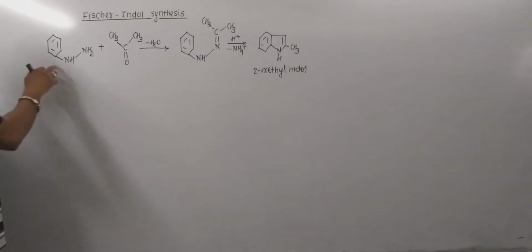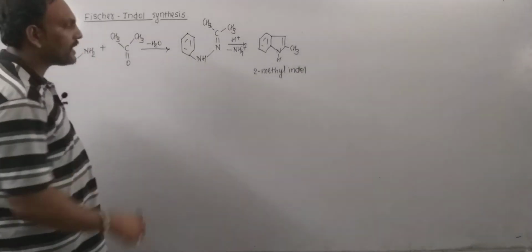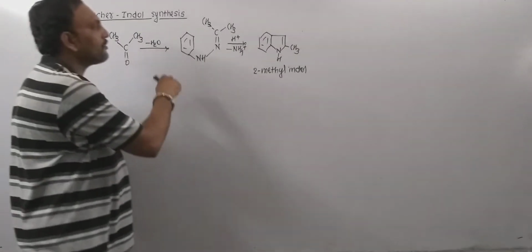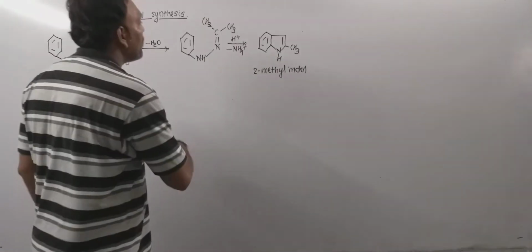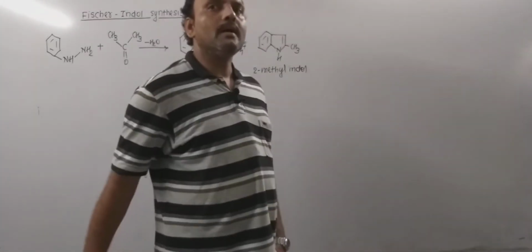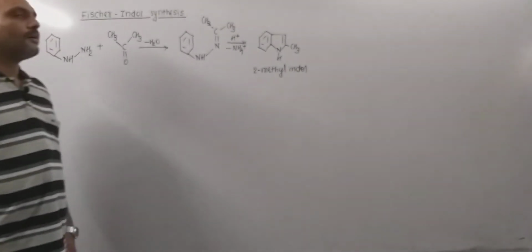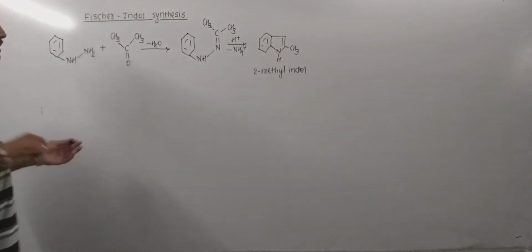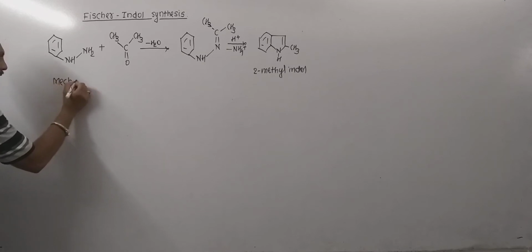Consider this case, this is phenylhydrazine. When phenylhydrazine is treated with acetone, which is one of the members of ketone, then by departure of water, phenylhydrazone of acetone is obtained, which in turn, when heated in acidic medium, then 2-methyl indole is the prime product obtained. Now the mechanism, which is a very important and crucial thing of this reaction.